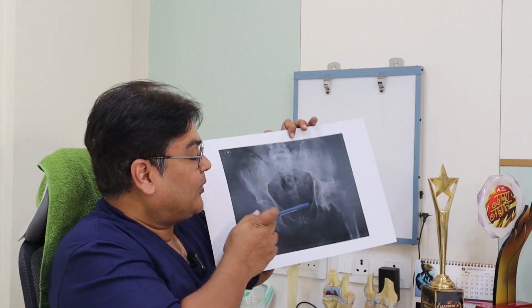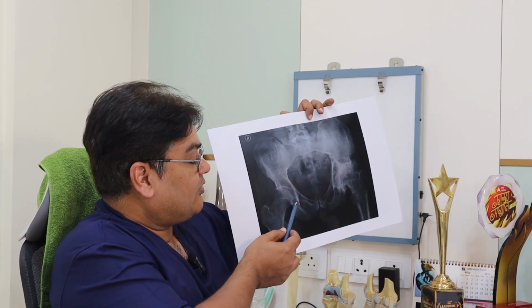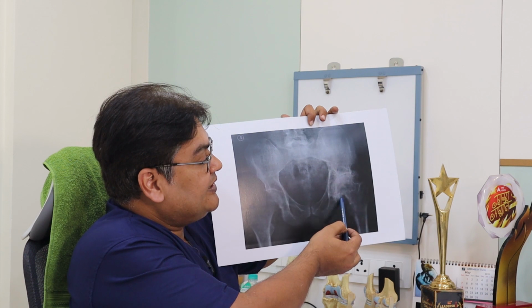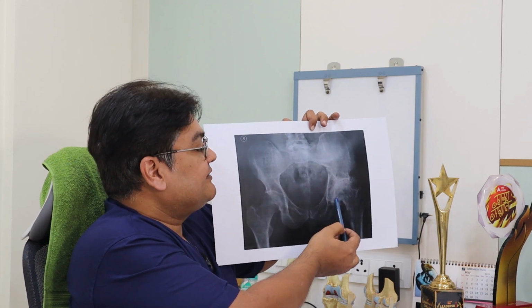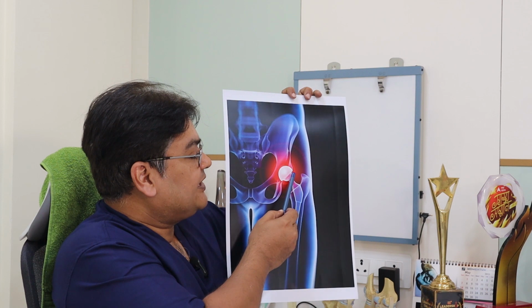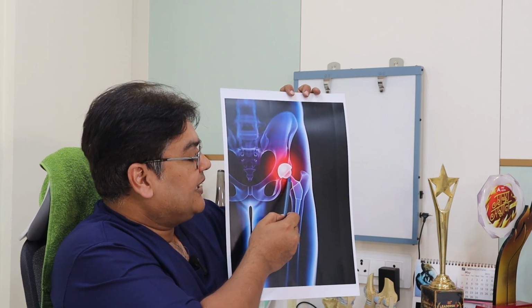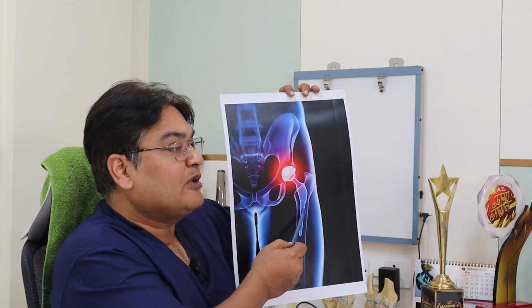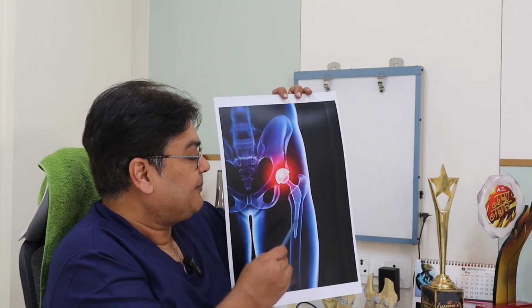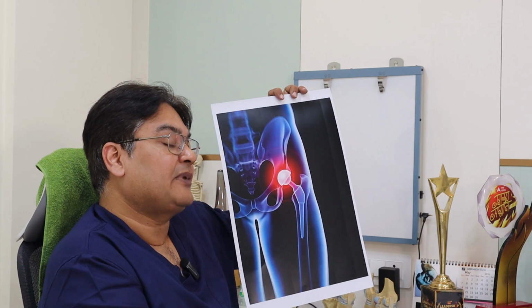In hip replacement, we basically replace the ball and cup. This side is relatively normal, so this is the ball and this is the cup, which has been destroyed on the left side. We replace this ball and cup with a prosthetic ball and cup, and that is known as hip replacement. The cup is placed, the femoral head ball is placed, and there is a stem which goes inside the femur bone. So this is the basic structure of a hip replacement implant.